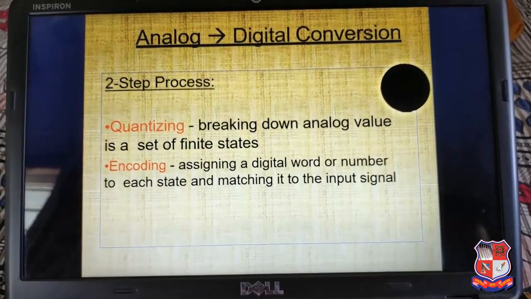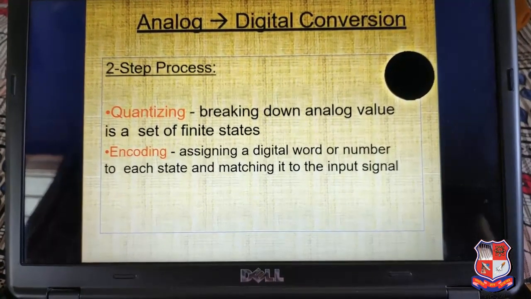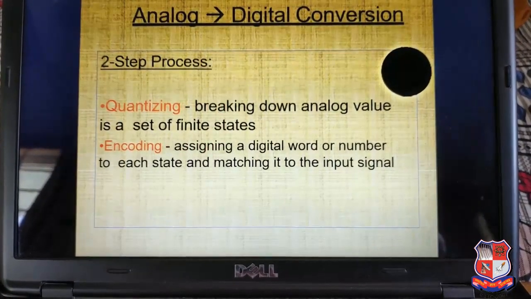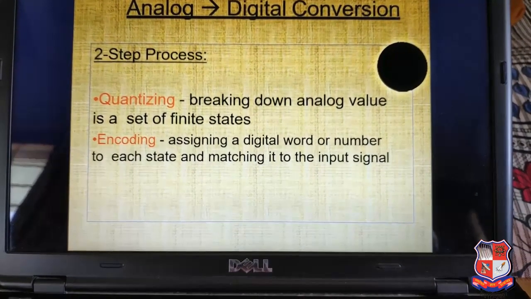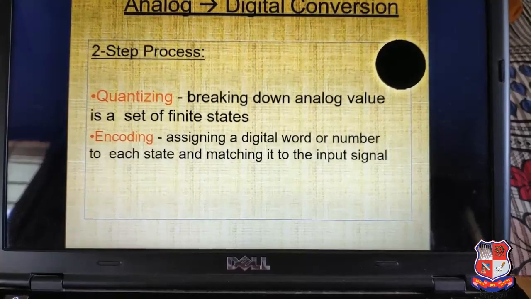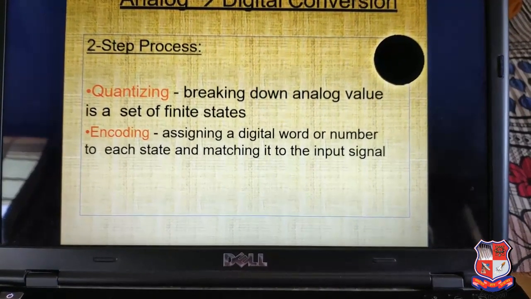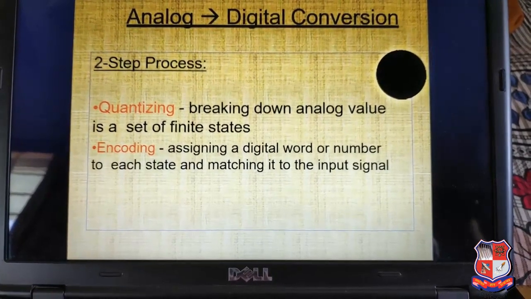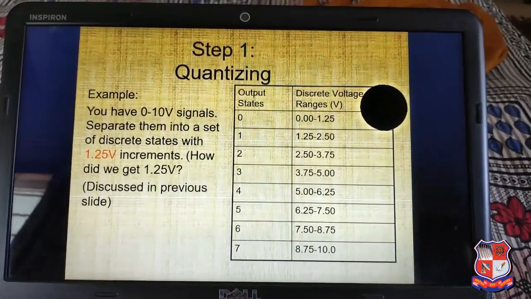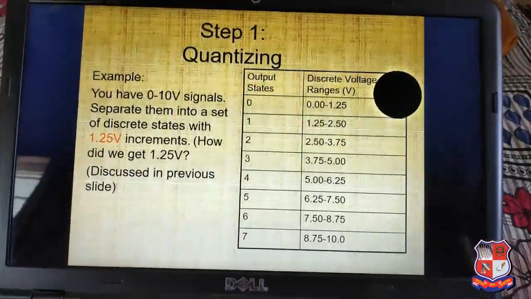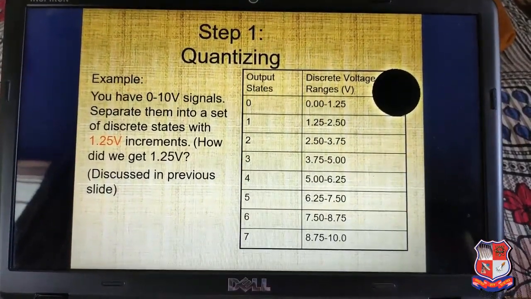Analog to digital conversion step process. Quantizing means breaking down the analog value into a finite set of states, including assigning a digital word or number to each state and matching it to its input signals. For example, let us consider a quantization example.